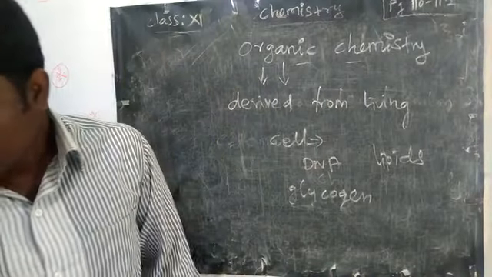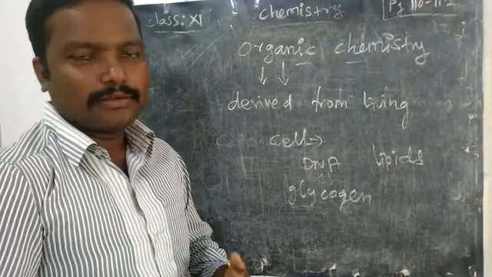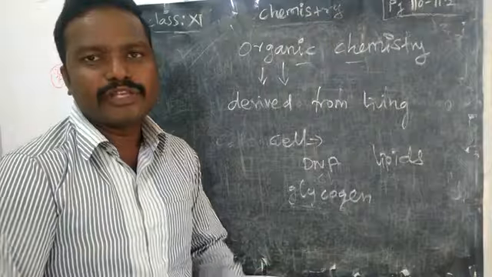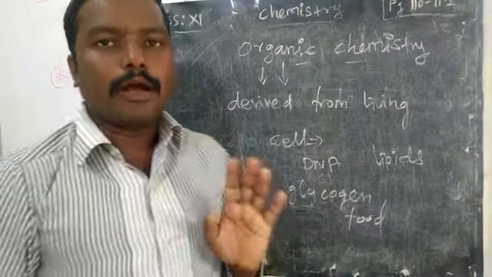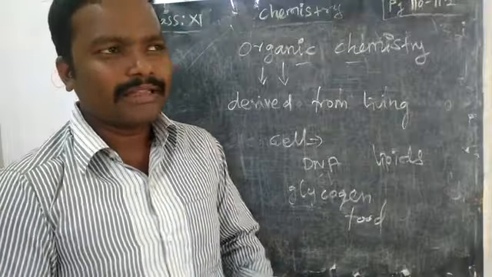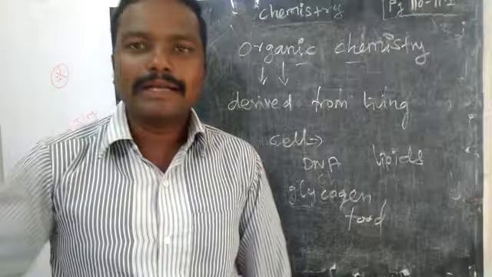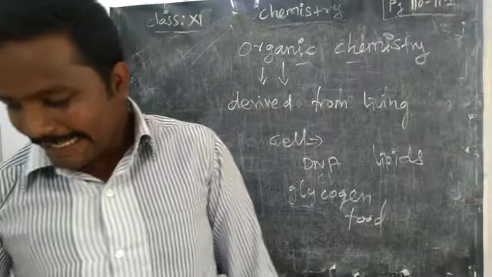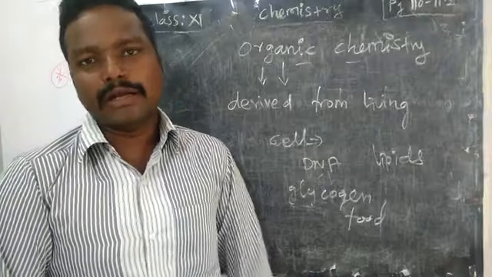Even if you see foods, except salt and water, all the food is made up of what? Organic compounds. Not only the food, but also plastics, polymers, cosmetics, dyes, clothes, all are made up of organic compounds.